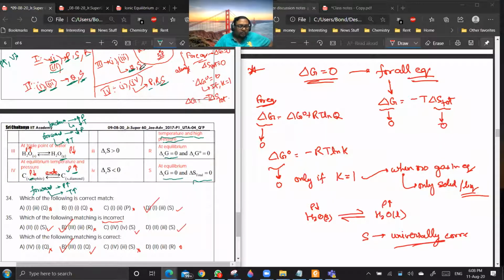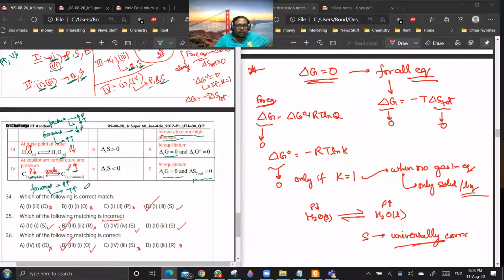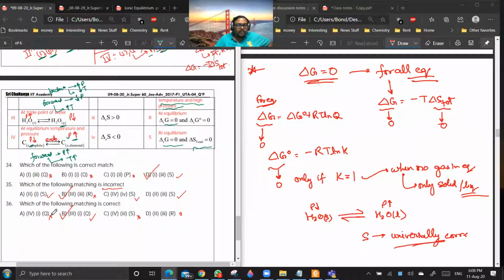Getting a point? Yes, sir. So this is definitely incorrect, but we should check others also. 2, 1, S is correct. 4, 4, S is correct. And 2, 3, S is also correct. So you see, all other remaining options are correct. B is the only incorrect option. Getting my point? Yes or no? Yes, sir.